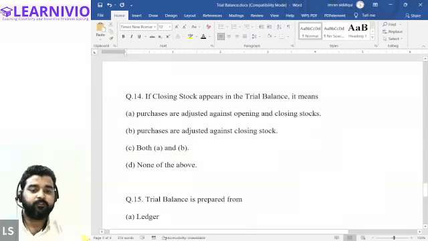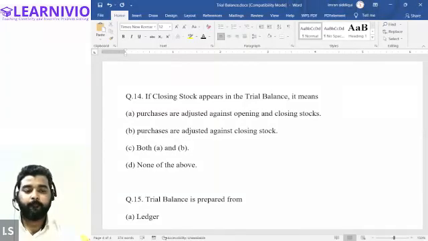Moving on to question 14, and Samiksha will answer this. If closing stock appears in the trial balance, it means. Tell me.